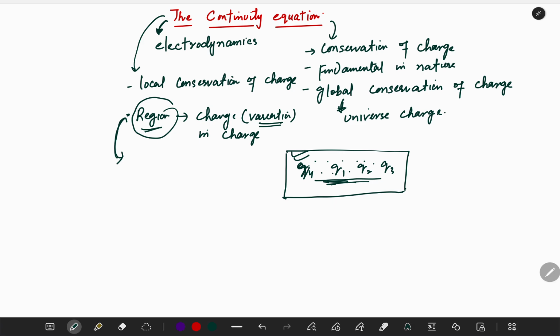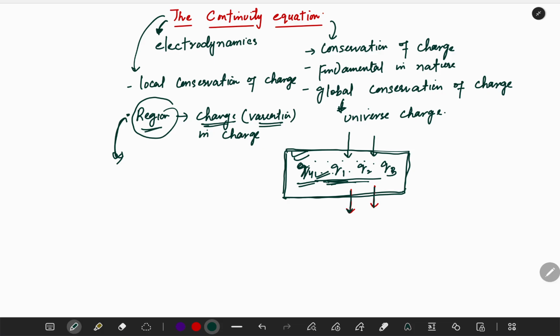So there are only two possibilities: either through the surface charges are coming in, or charges are going out. Because when I say that there is a change, I mean it might increase in the region, or it might decrease in the region. In case the charge is decreasing in this region, then the charges are going to come out through the surface that encloses the volume, the region.